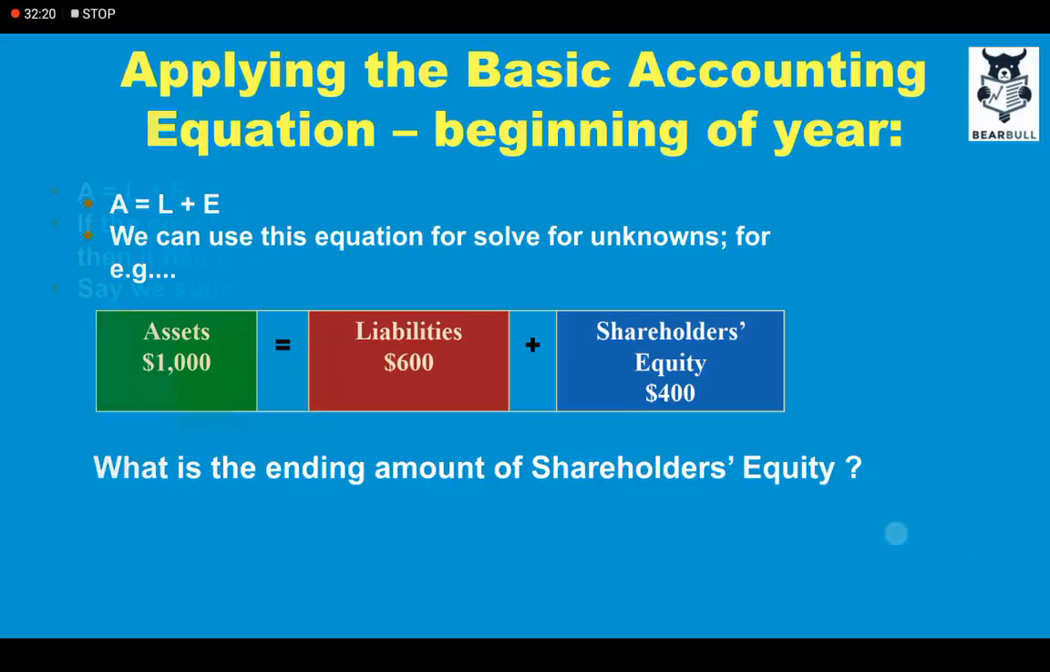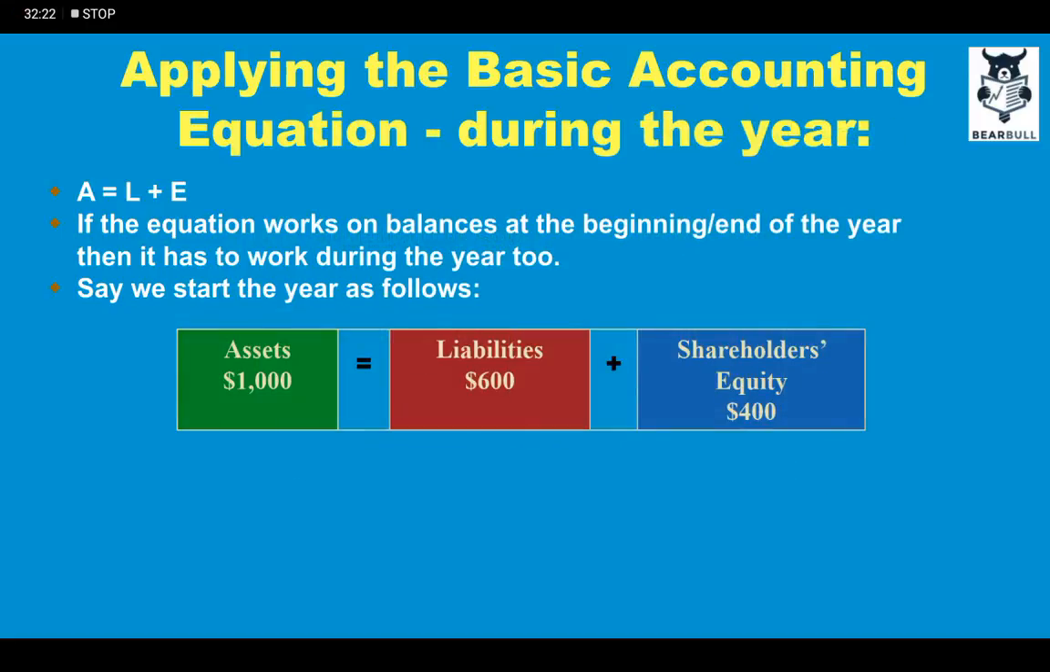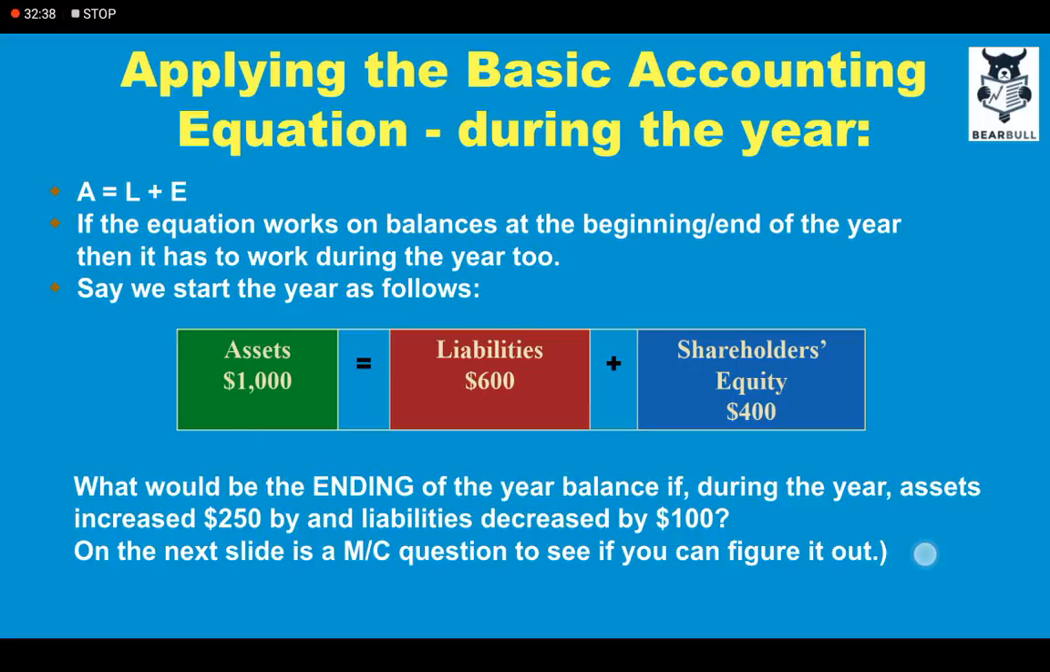What is the ending amount of shareholders' equity? If the equation works on the balances at the beginning and end of the period, then it also has to work during the year. So, for example, if the assets are 1,000, liabilities are 600 and shareholders' equity is 400, what would be the ending balance if during the year assets increased by $250 and liabilities decreased by $100?